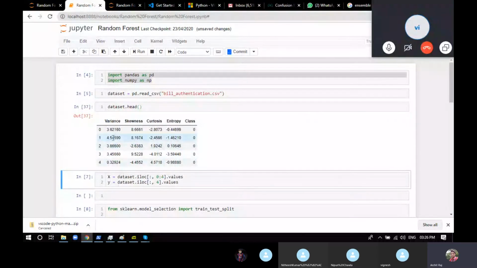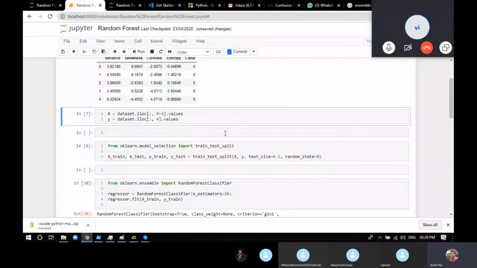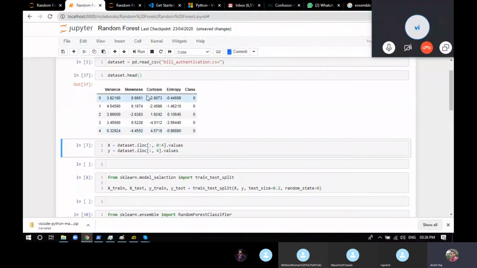So what we did, we need to split it for the decision tree. Hold on for a second, guys. Let me just clean up the mess. Okay, so we have a data set.